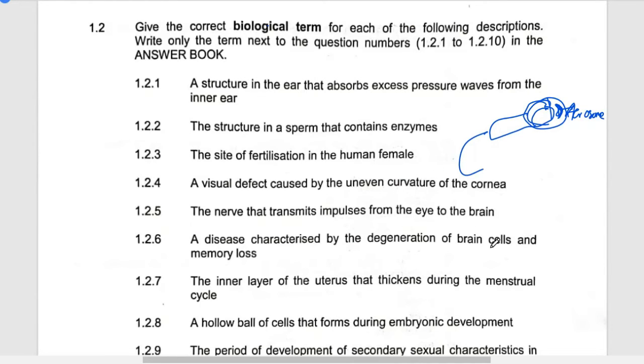Site for fertilization in a female. These are fallopian tubes. Yeah, there are tubes. Then they're saying 1.2.4. They are saying that visual defect caused by uneven curvature of the cornea. This uneven curvature of the cornea, if it is not the lens, then it is astigmatism.